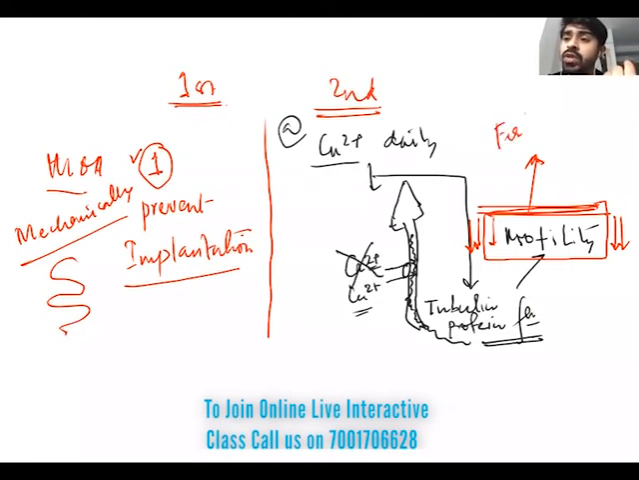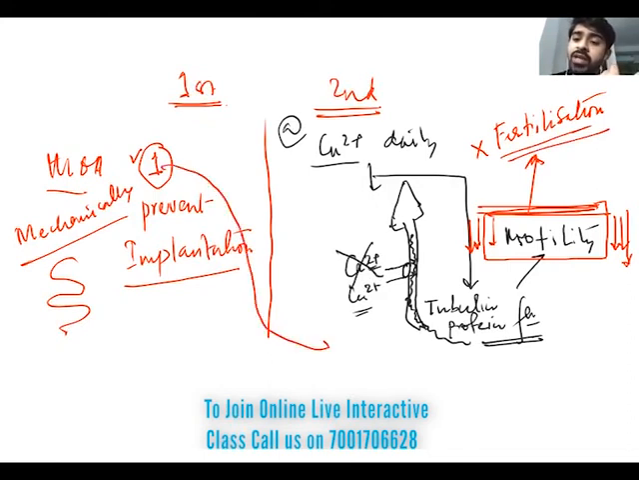The answer is no. So definitely it will also prevent fertilization. Fertilization will be hampered. Okay, this is the mechanism that is at work in the presence of copper T. And that's why the best answer for copper T is that motility decreases and fertilization is prevented.